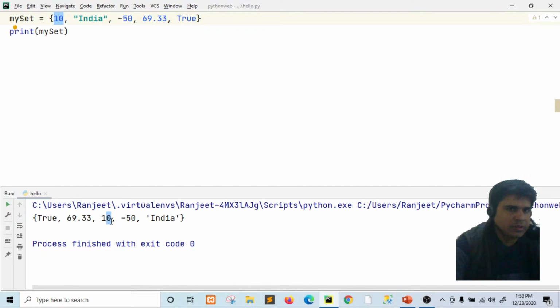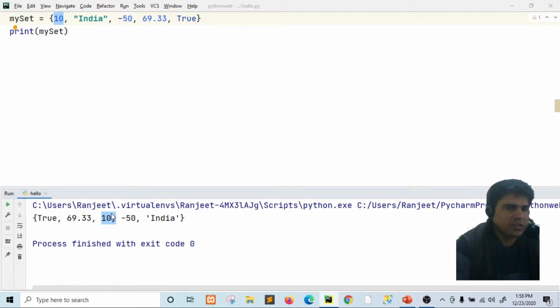That means insertion order is not preserved, or you can say sets are unindexed or unordered.